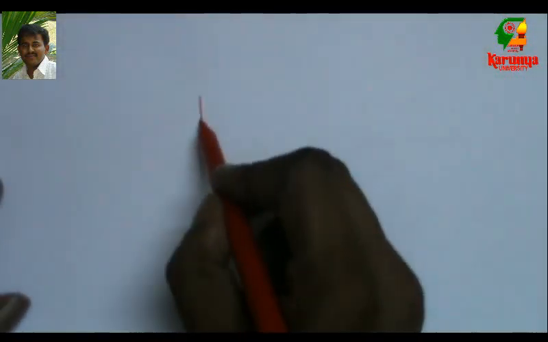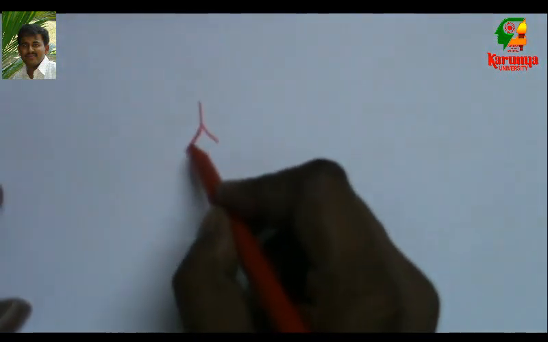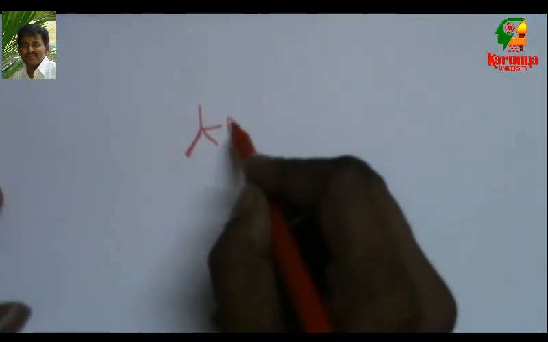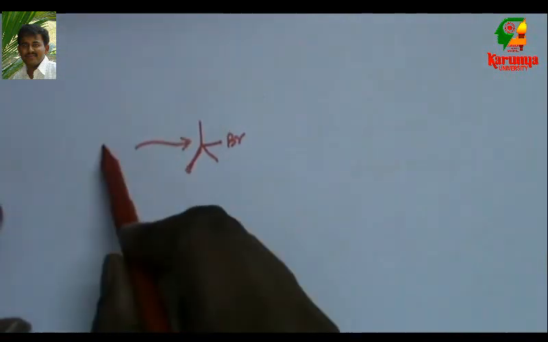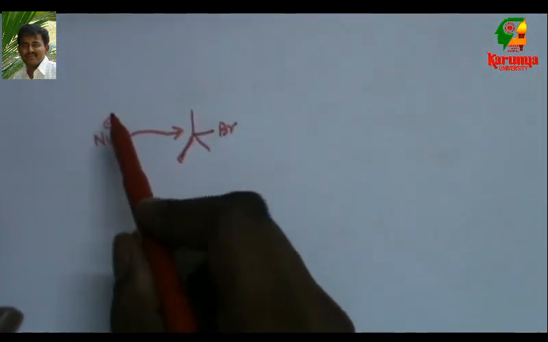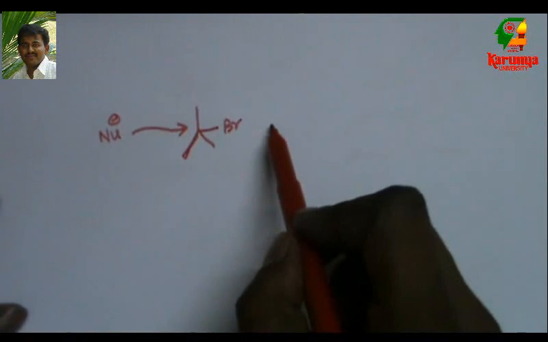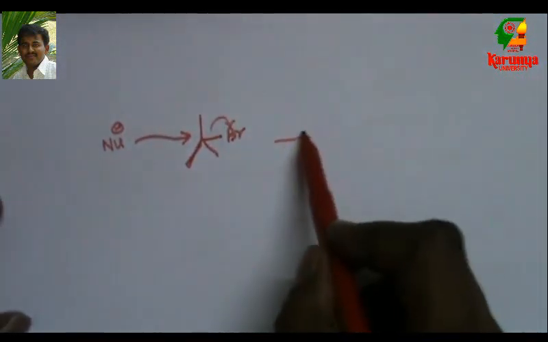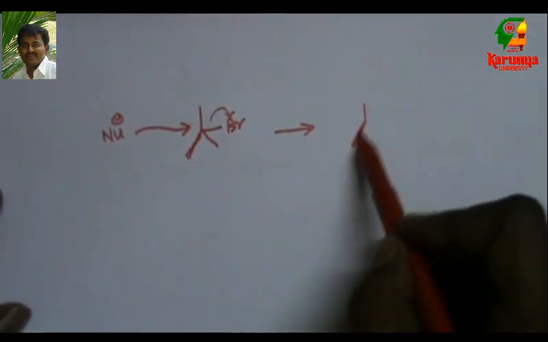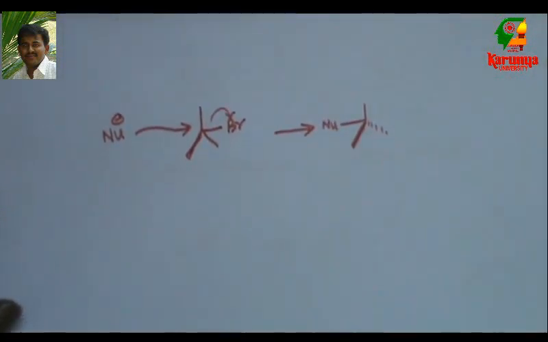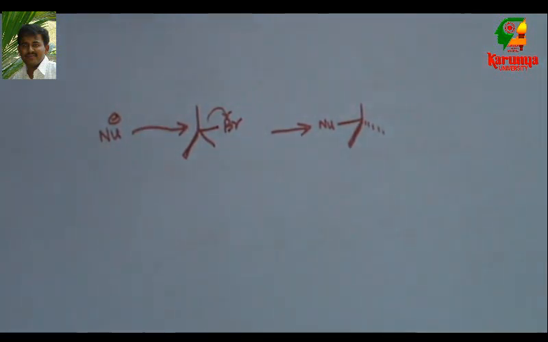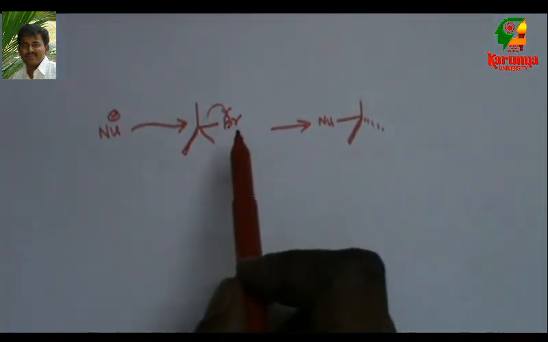In SN2, there is no formation of carbocation. The leaving group is attacked by nucleophile from backside. So what we get is inversion in configuration. So the stereochemistry got reversed.